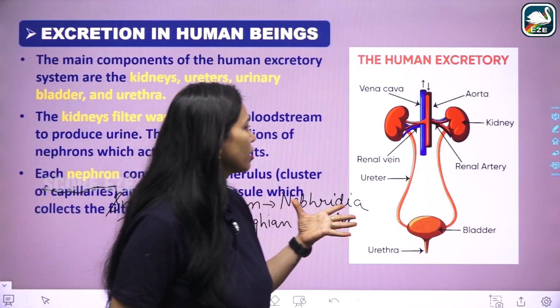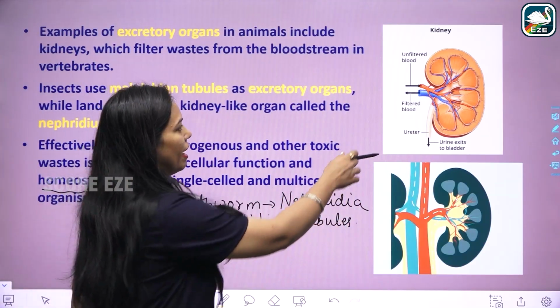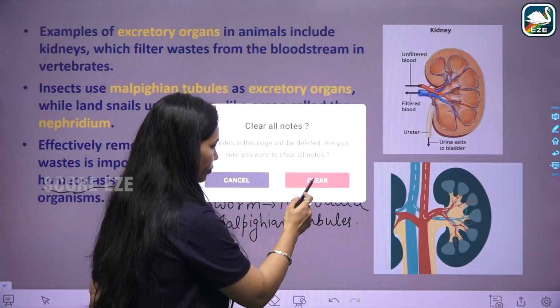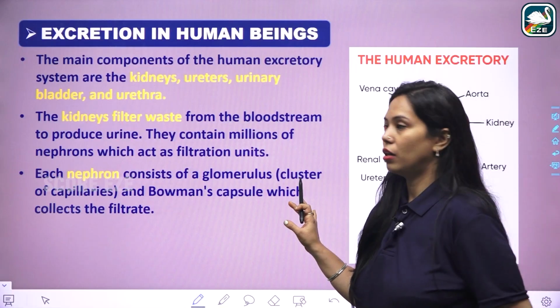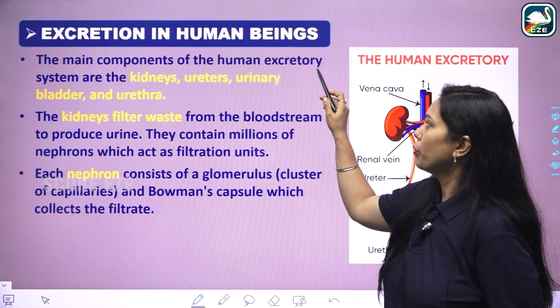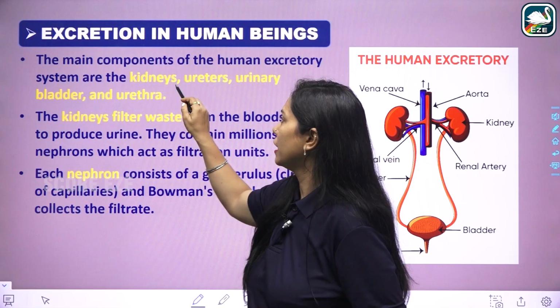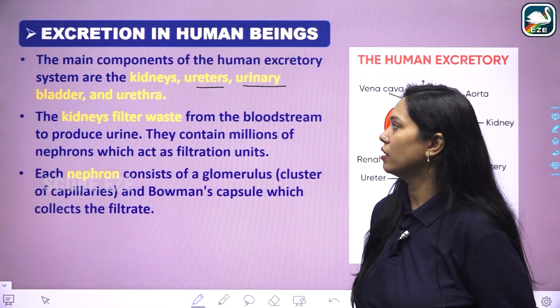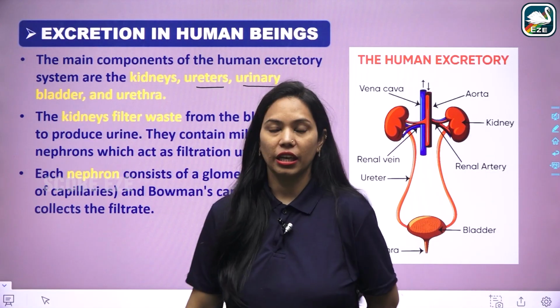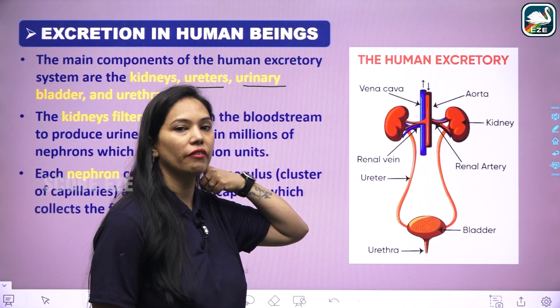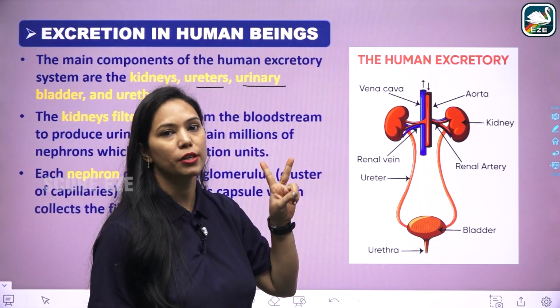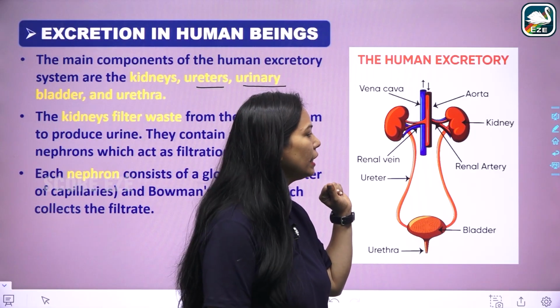So what is excretion in human beings? Basically it is done with the help of the kidney. We'll study about the kidneys. The main components of the human excretory system are the kidney, ureter, urinary bladder and urethra. The kidney filters the waste. This is the kidney, a bean-shaped organ. We have one pair of kidneys, two in number, right and left kidney.